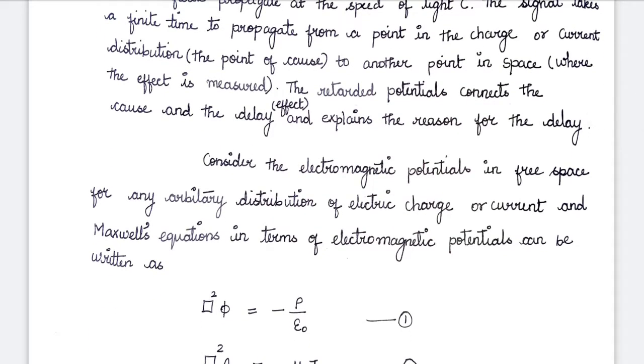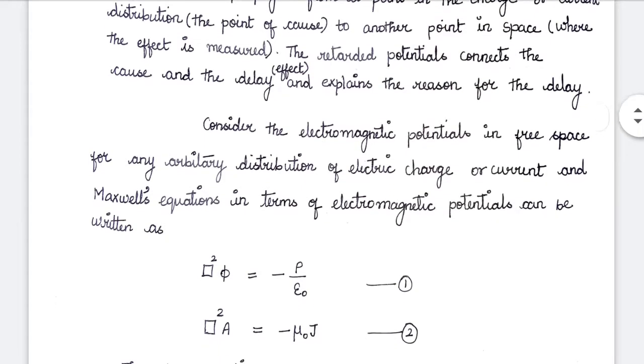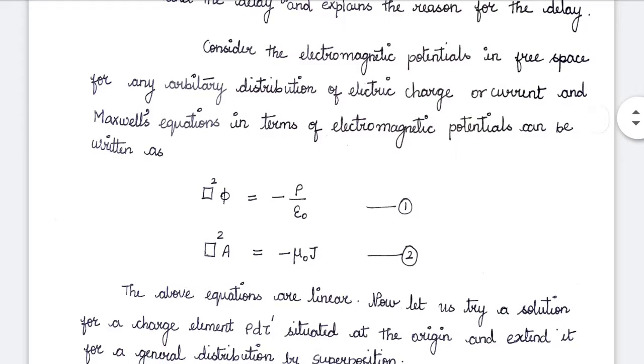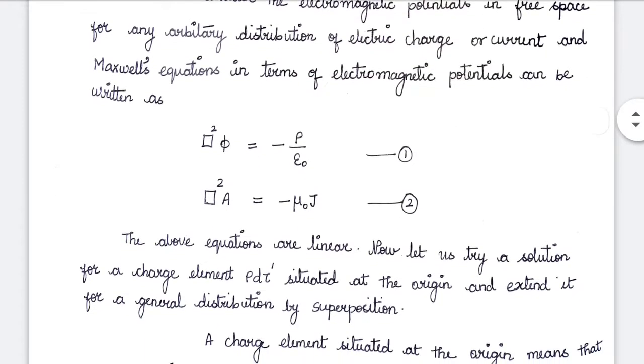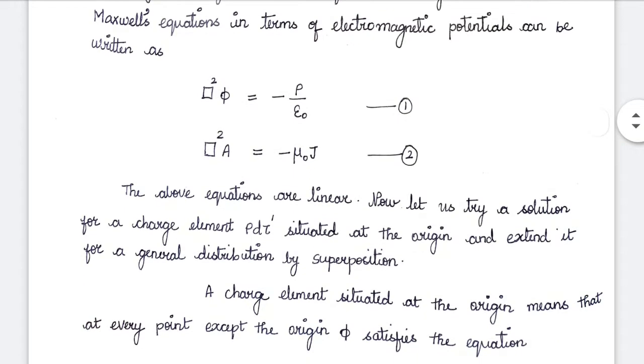Let us write the electromagnetic potentials in free space for some arbitrary distribution of electric charge or current. In terms of electromagnetic potentials, Maxwell's equations can be written as del square phi is equal to minus rho by epsilon naught, del square A is equal to minus mu naught J. We all know phi is a scalar potential and A is the vector potential. And these two equations are linear in nature.